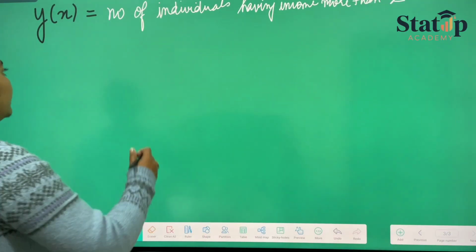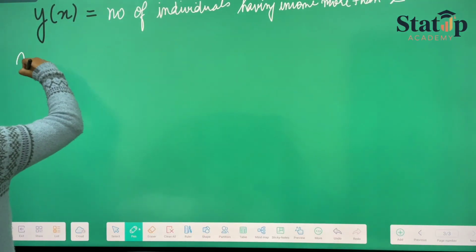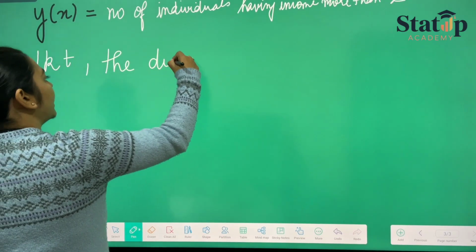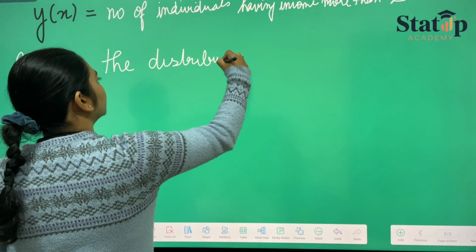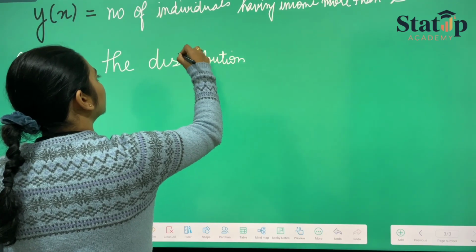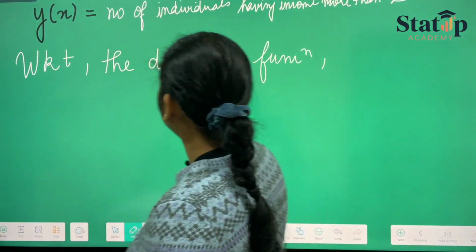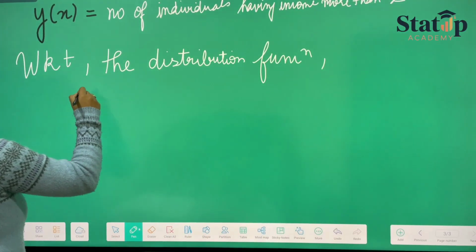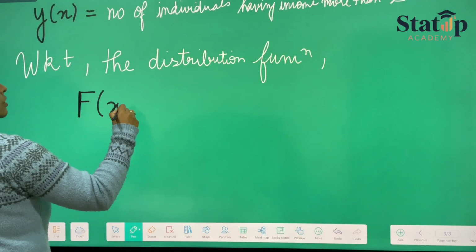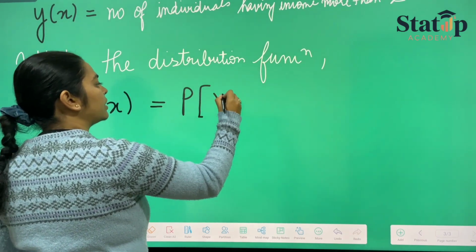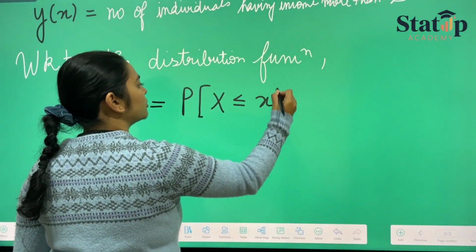Now we know that the distribution function of n individuals can be represented as capital F x, which is nothing but the probability of capital X less than or equal to small x.